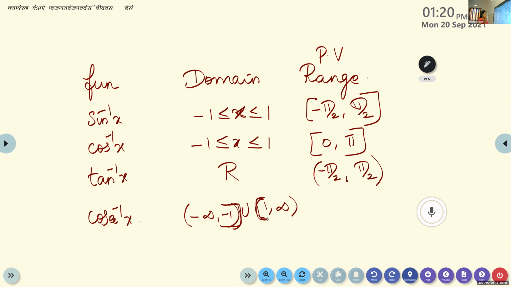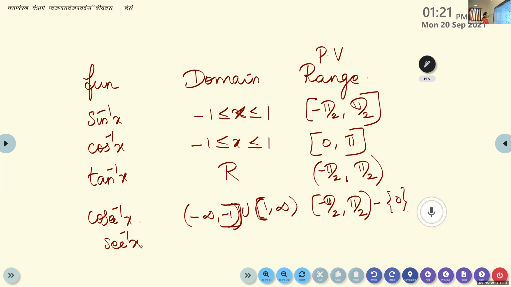And what about the principal value branch? It is -π/2 to +π/2 minus 0.